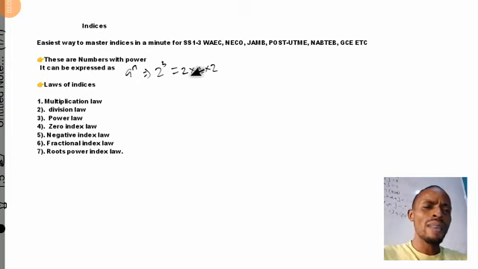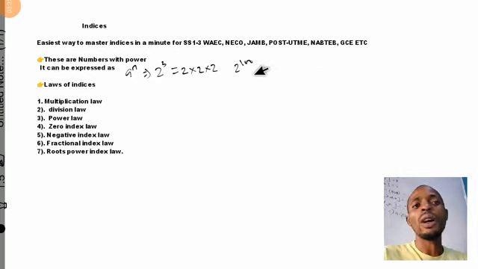For example, maybe you want to write 2 multiplied by itself 100 times, so we write 2 times 2 times 2, 100 times. You just apply the law of indices to it and put it in index form. That will be 2 raised to the power of 100. Instead of writing 2 times 2 times 2 a hundred times, just bring the idea up as 2 raised to the power of 100.